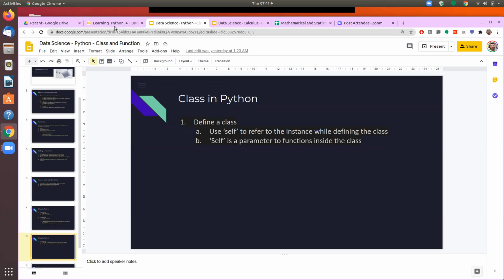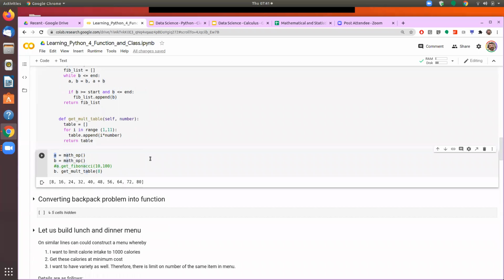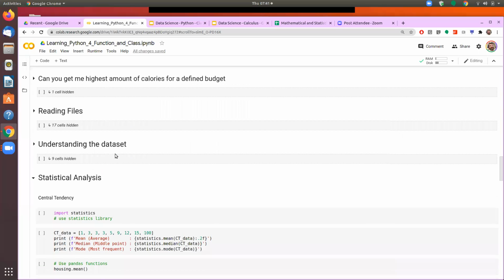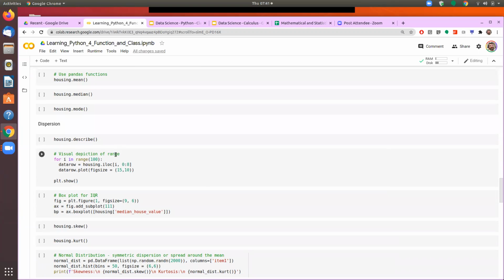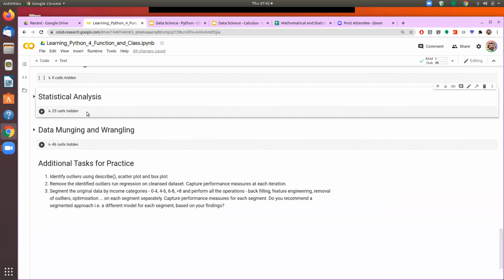So we were learning about this because of two reasons. One is that we should be able to create a class by ourselves wherever it is required and refer to that. And the second is that when we are using different libraries, we will be calling different classes, and then we were trying to instantiate an object out of that. This one we also saw in different places like scaling. We were saying that from so and so library import standard scaler, and then we were creating an instance of that. Let me come back to that particular thing because that we discussed yesterday. So scaling we discussed as a part of data munging.